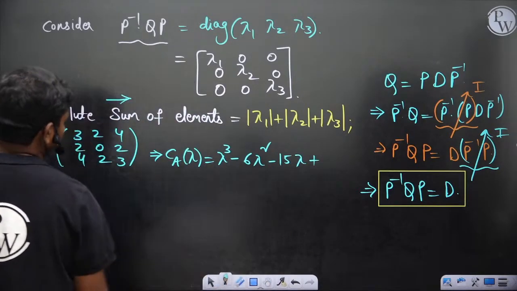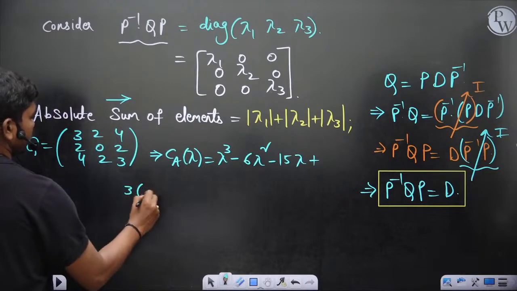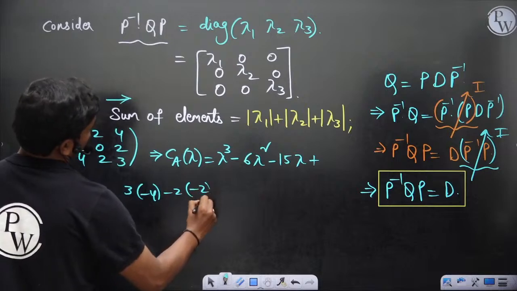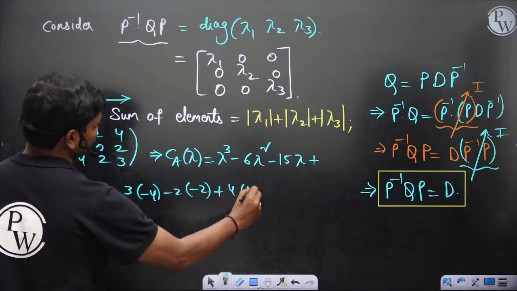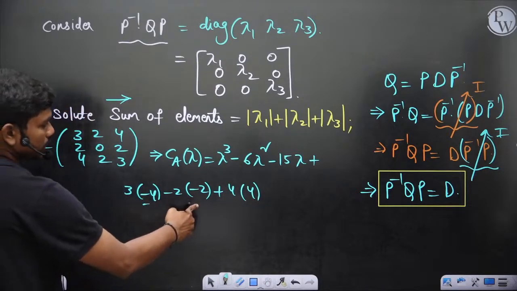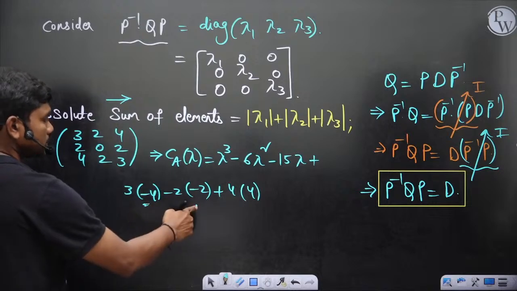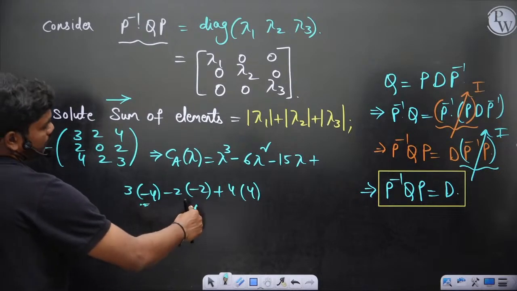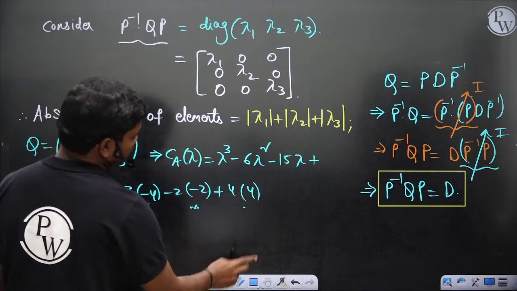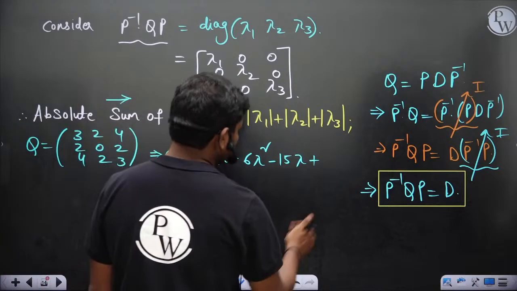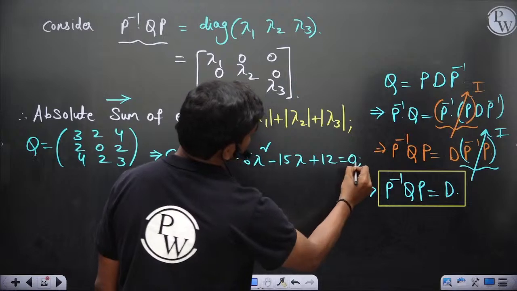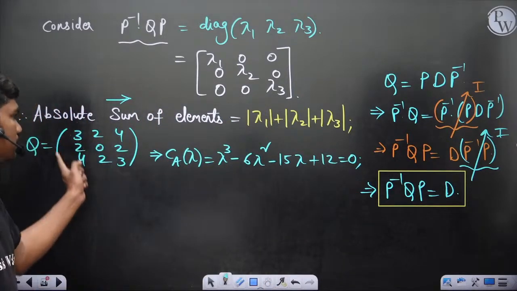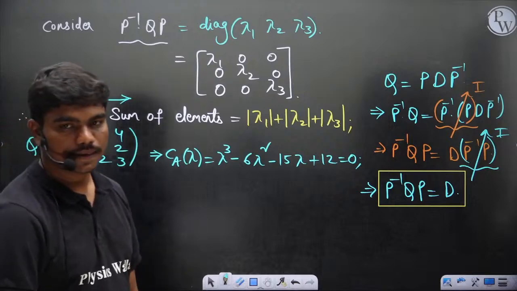So what's the determinant value? 3 into minus 4, minus 2 into 6 minus 8, minus 2, plus 4 into 4. So this is minus 12 plus 4. Minus 12 plus 4 is minus 8. Correct, no? Minus 8 plus 16 is 12. So plus 12 is equal to 0. So this is the equation that you have. This would be the characteristic polynomial for this particular matrix actually.